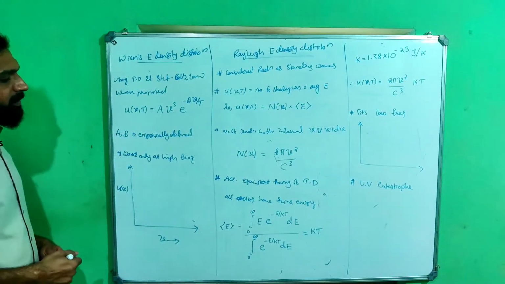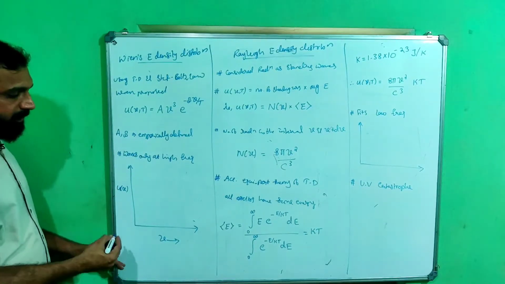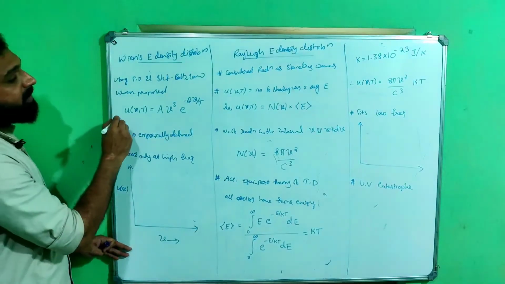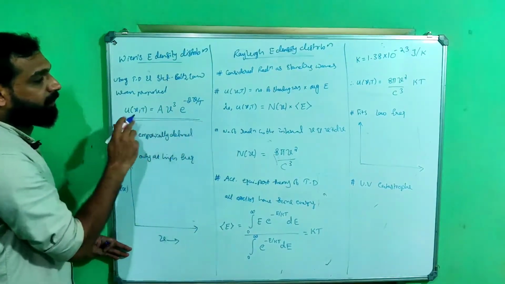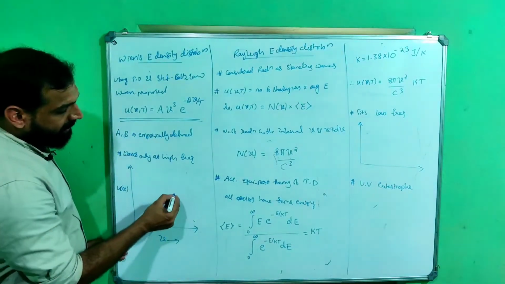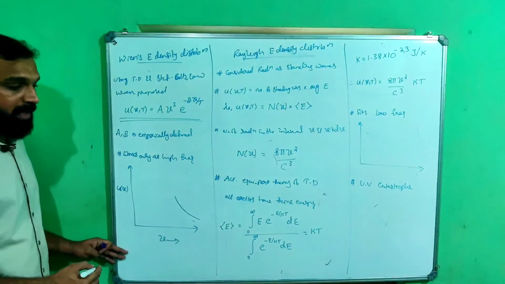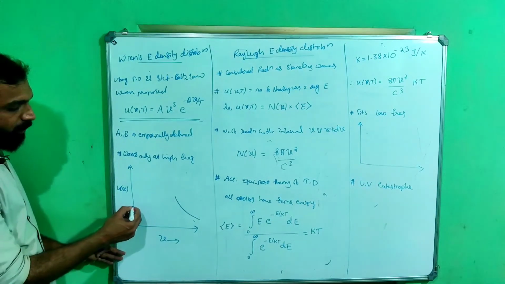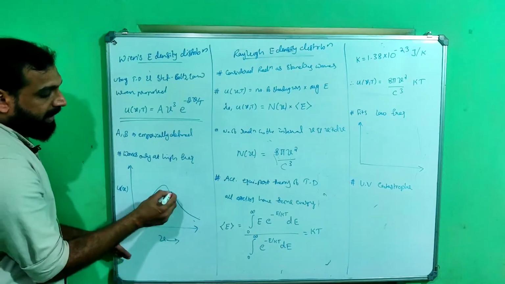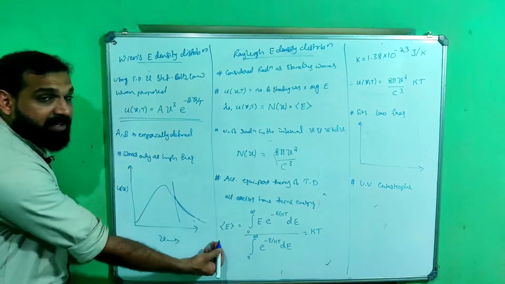So Wien was the first to explain blackbody radiation, but it was not successful. It works only at high frequencies. We know the shape of our original graph is like this, and Wien's law worked only in this particular region, that is, high frequency.